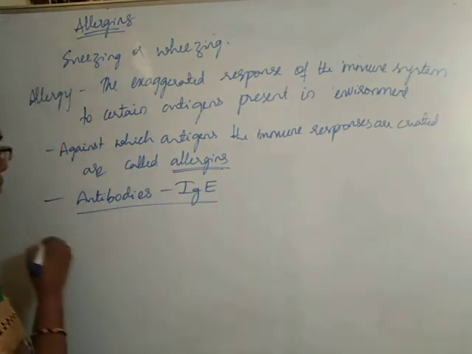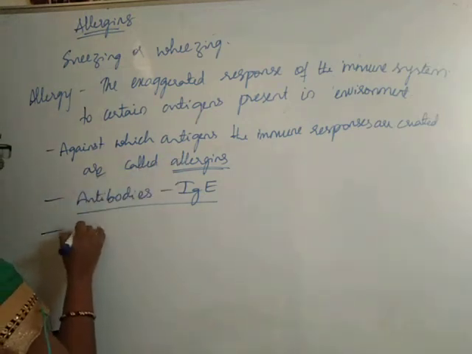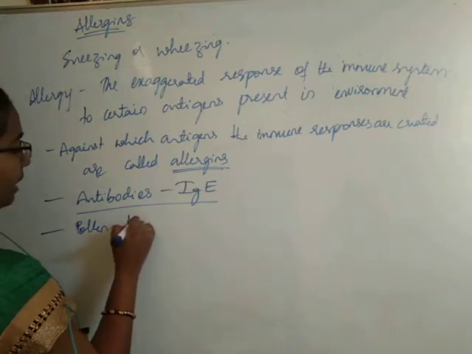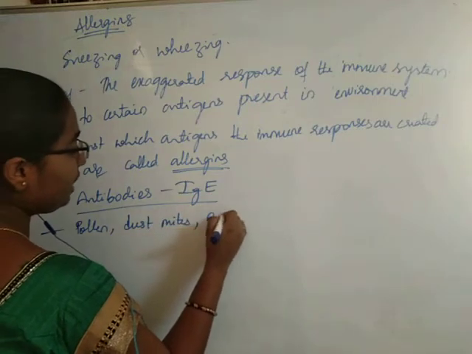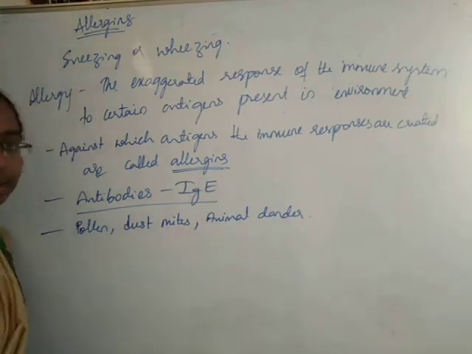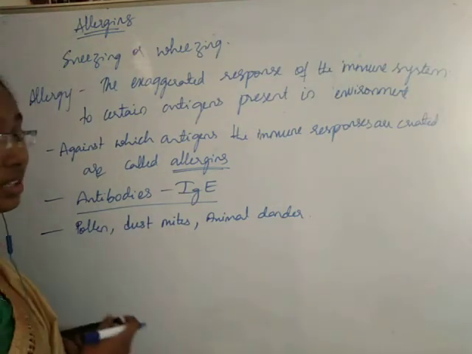Okay, so students, these allergens can be anything like pollen or dust mites or animal dander. Animal dander means animal dandruff. What happens during allergies?